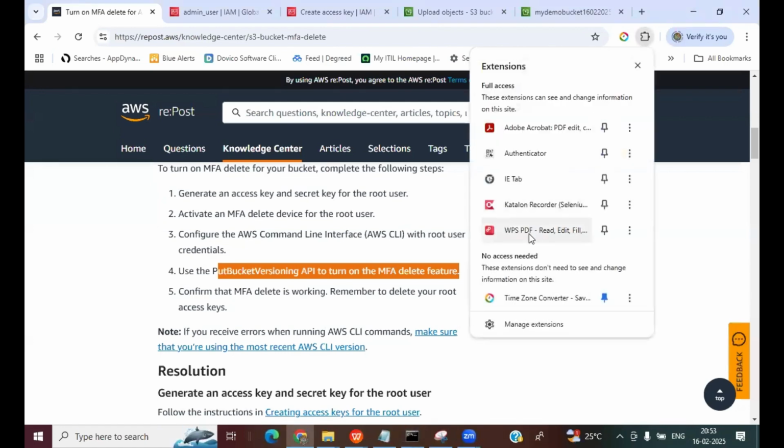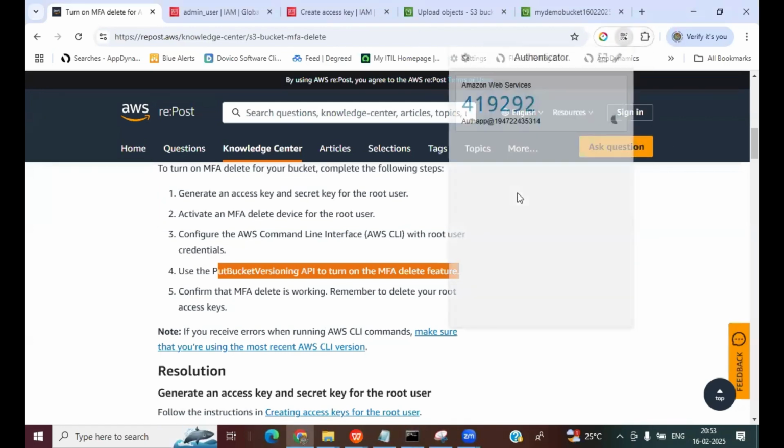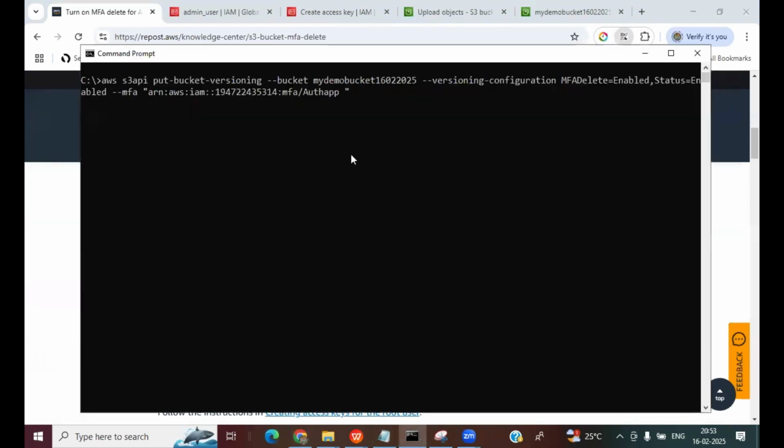Let me retrieve that. I have configured Google Authenticator, so it is 419292. Let me mention 419292. Now I'm enabling the MFA delete option for my root user. Okay, now you can see that the command executed successfully.